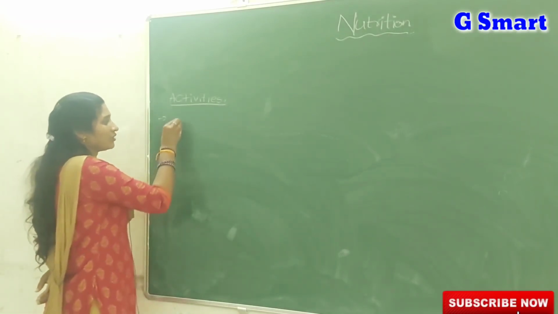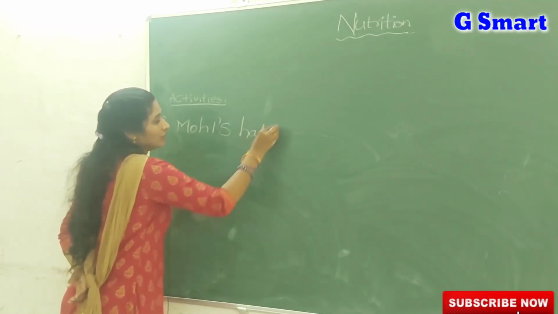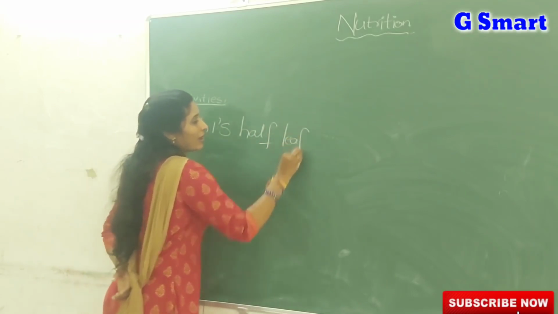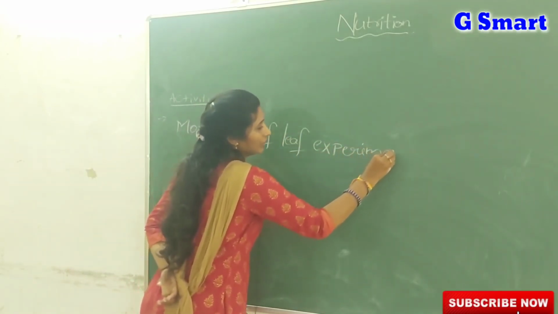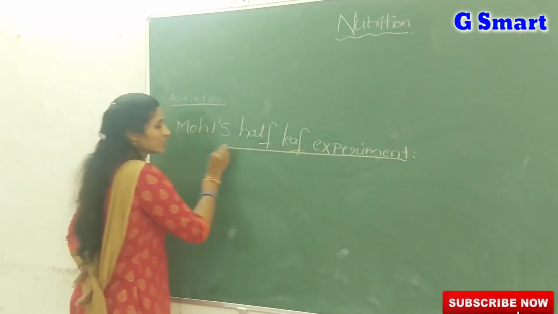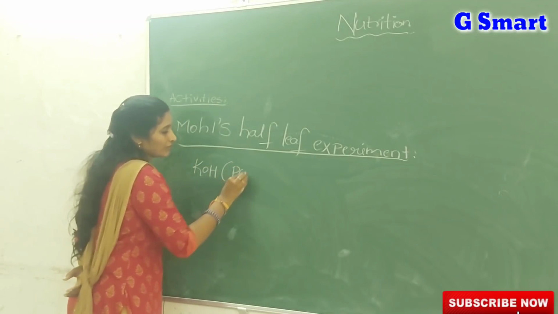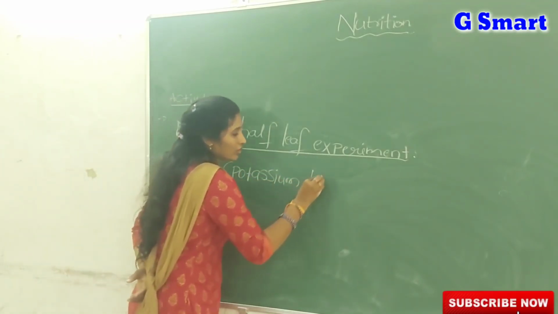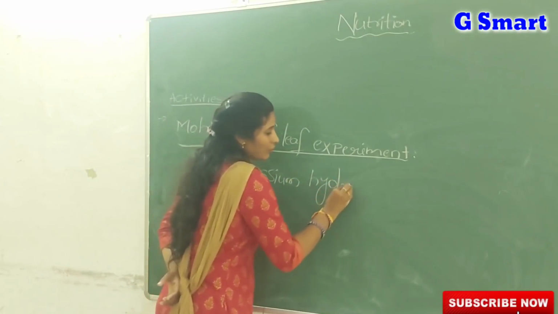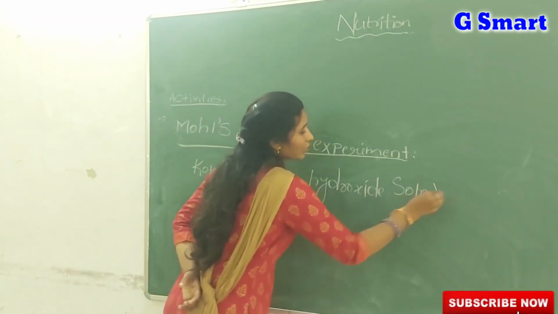That activity we also term Moll's half leaf experiment. What do we term it? Moll's half leaf experiment. In this experiment we used a special chemical known as KOH, very important, potassium hydroxide solution. What is that solution? Potassium hydroxide solution.